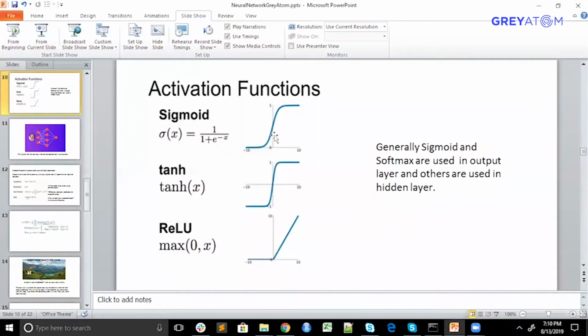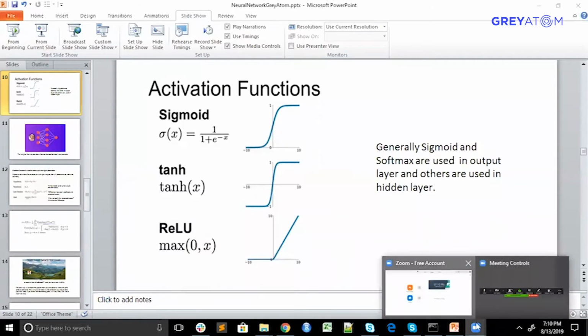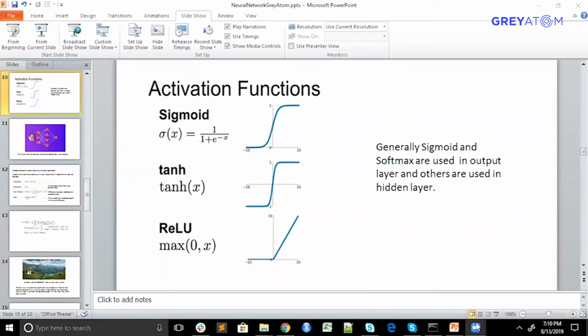So see, your question is, what if my predicted value is greater than 1? First of all, if you use a sigmoid activation function in the output layer, it's not going to happen. You will not get a value greater than 1. And it's mandatory to use a sigmoid activation function in the output layer. In the hidden layer, it doesn't matter. Whatever comes, it doesn't matter for you. So did I answer your question? Hey Anshul, did I answer your question, or is there something?